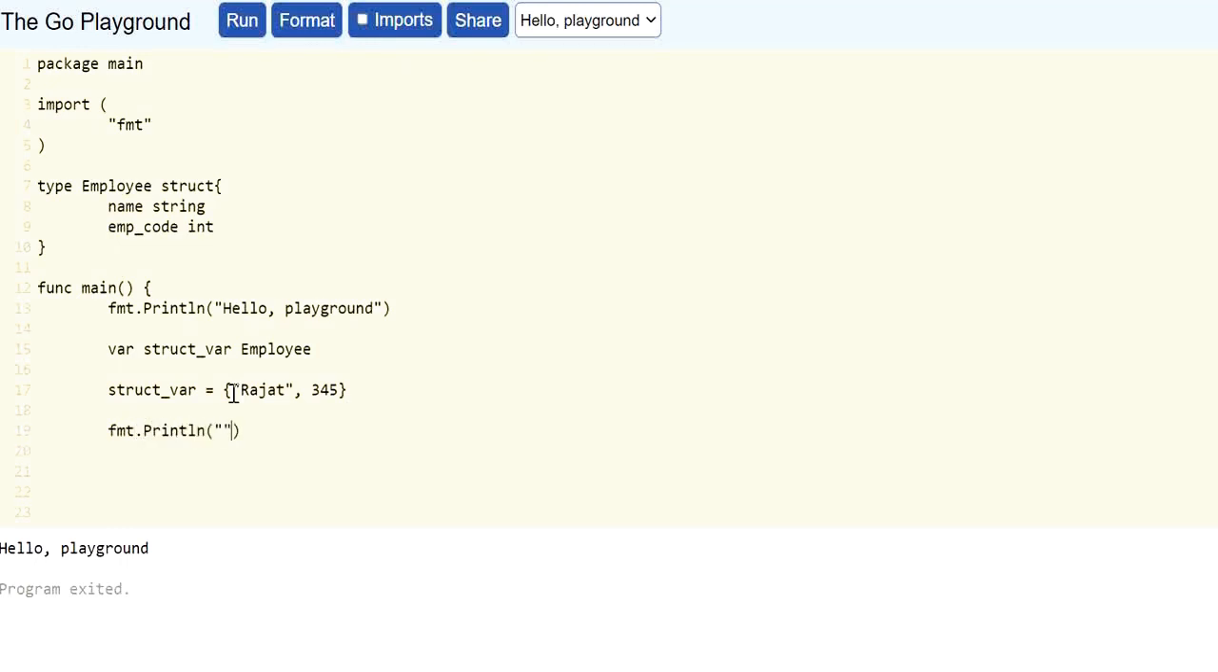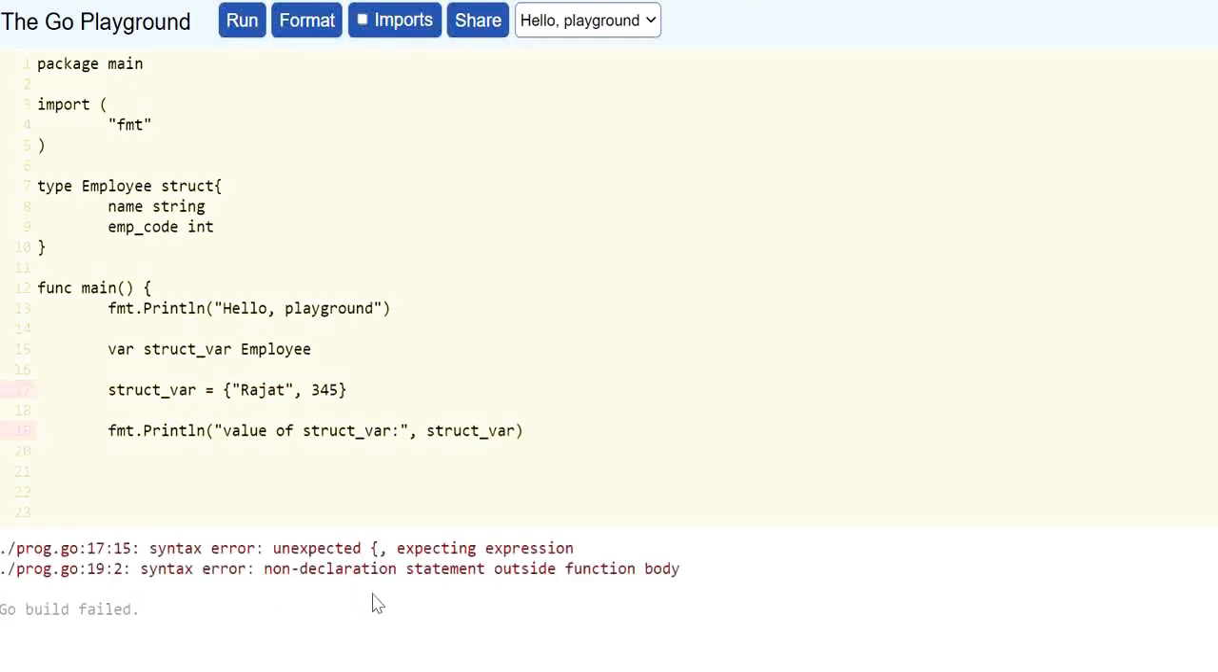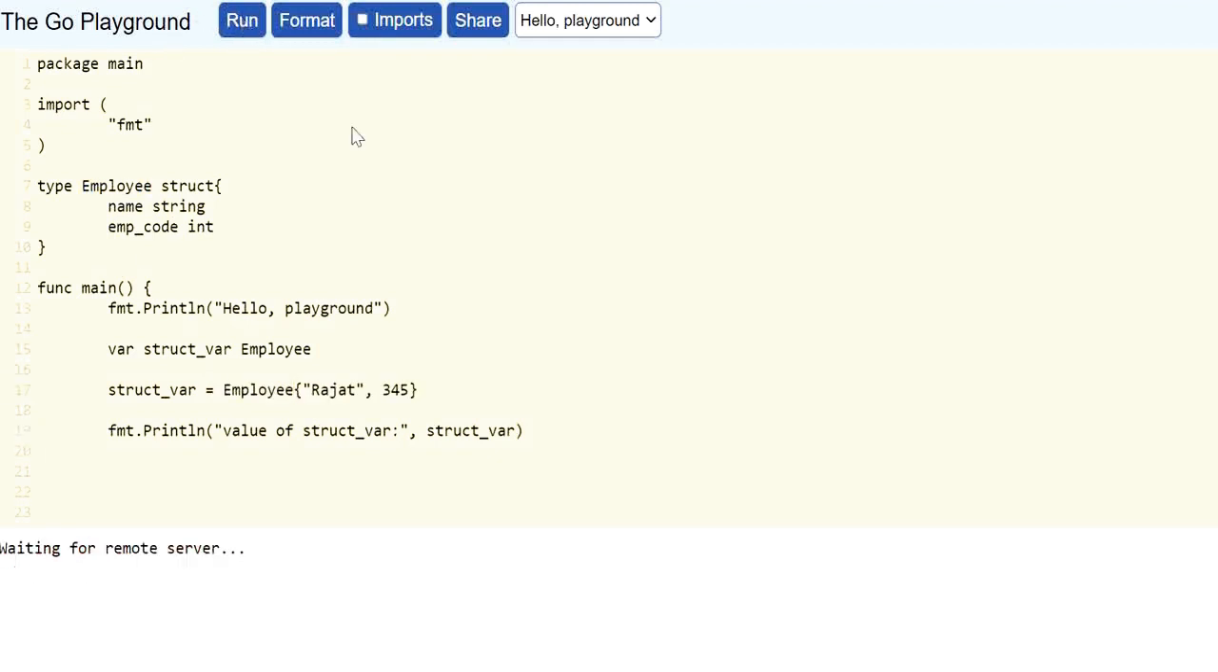Print the value of this structure variable, run. Okay, we have to mention that the complete value is of type employee. So the value of this variable is Rajat space 345.